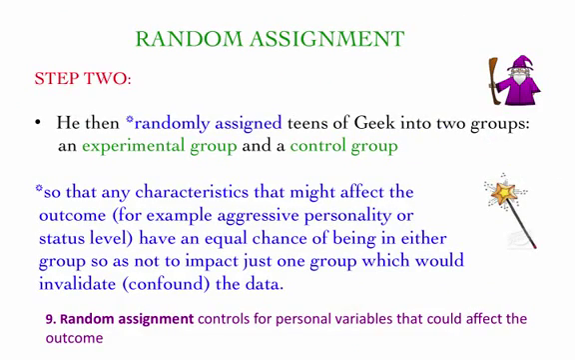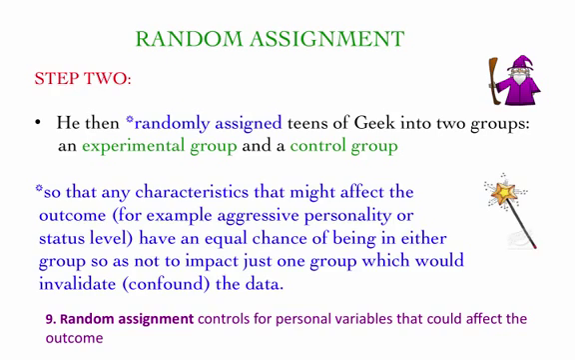Step 2 is random assignment. He then randomly assigned teens of Geek into 2 groups, an experimental group and a control group. We use random assignment so that any characteristics that might affect the outcome, for example, teens with aggressive personalities or particular status levels, have an equal chance of being in either group, so as not to systematically impact just one group, which could invalidate and confound the data.